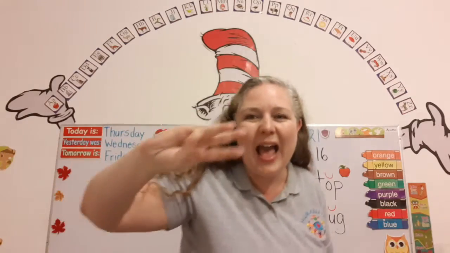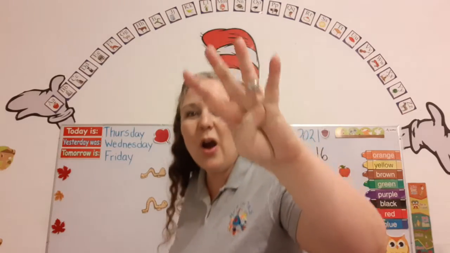A, E, I, O, U, vowel, let's go. Super. And how many sounds do the vowels have? At least 2. What are they? The short sound and the long sound. When it's the short sound, we mark it with the happy face. And when it's the long sound, we mark it with a line.